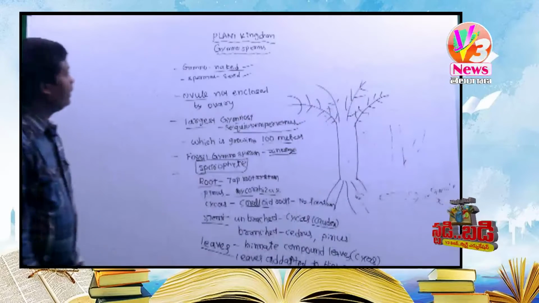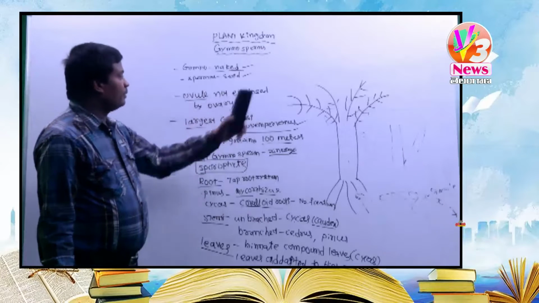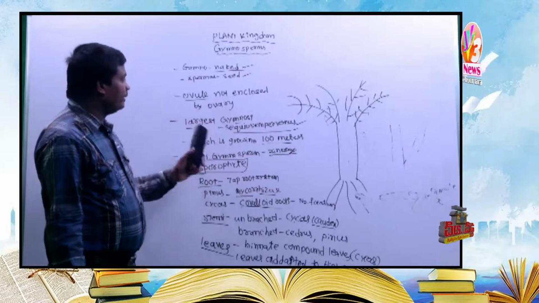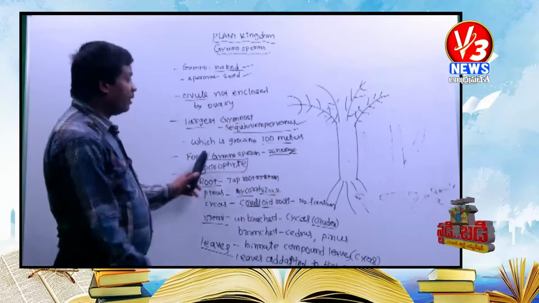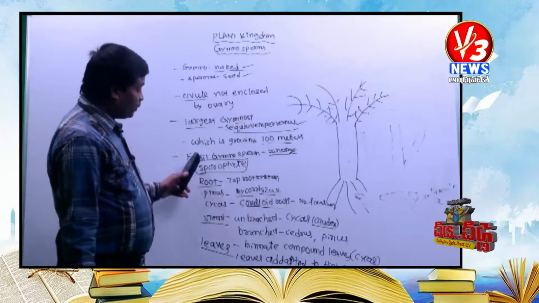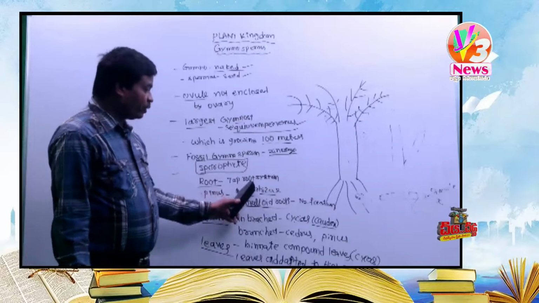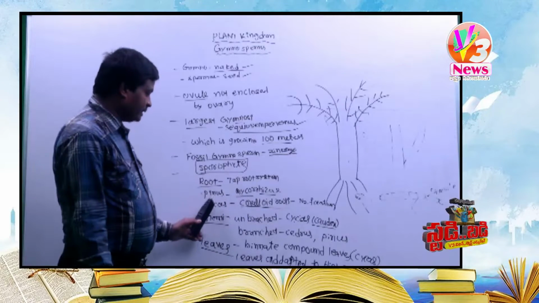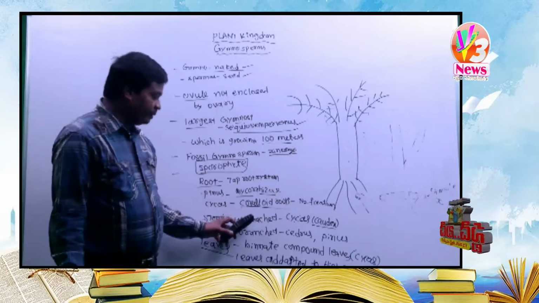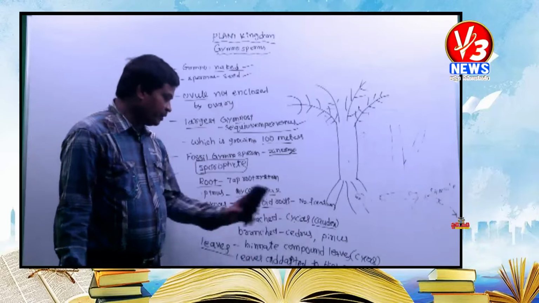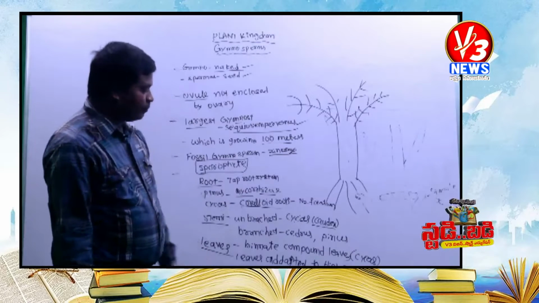See, once again, in gymnosperm, gymno means naked, sperma means seed, and ovules are not enclosed by ovary. The largest gymnosperm is Sequoia sempervirens, which grows 100 meters. The fossil gymnosperm is Ginkgo. The sporophyte plant body is differentiated into roots, stems and leaves. Roots are a taproot system. Mycorrhiza is found in Pinus. Coralloid roots are present in Cycas, which help in nitrogen fixation. And the stem may be branched or unbranched. Unbranched stem example Cycas, branched stem example Cedrus and Pinus. And leaves are bipinnately compound.